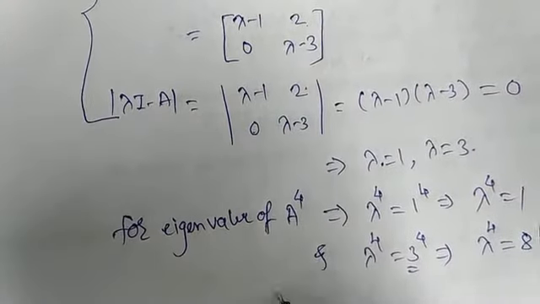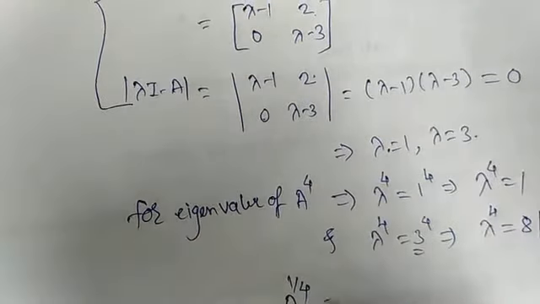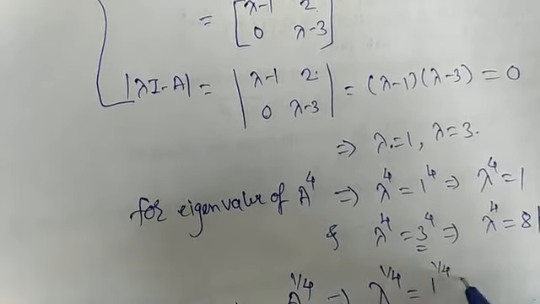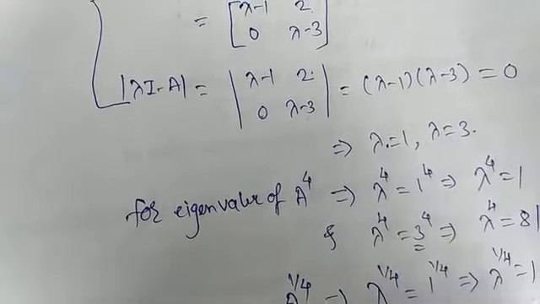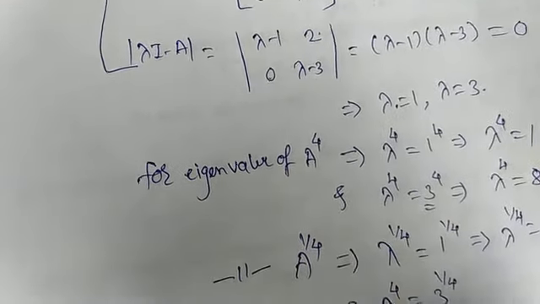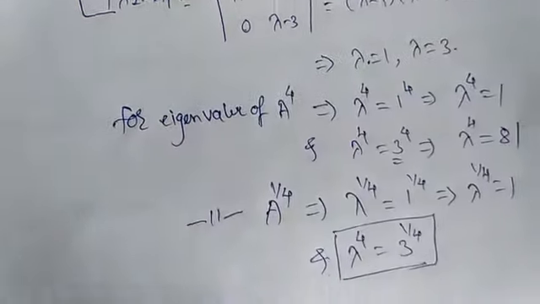Similarly, the eigenvalues of A raised to 1 upon 4 can be written as lambda raised to 1 upon 4, which is equal to 1 raised to 1 by 4, and its value is 1. Lambda raised to 1 by 4 is equal to 1, and lambda raised to 1 by 4 is equal to 3 raised to 1 by 4. These are the eigenvalues corresponding to A raised to 1 by 4.